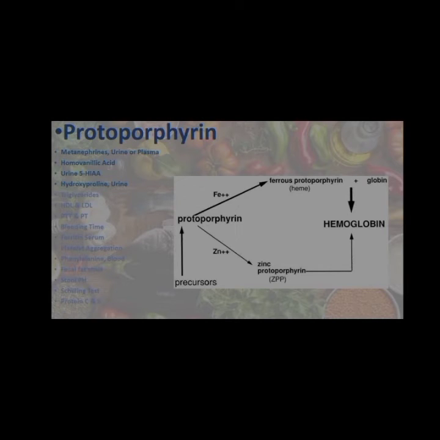Free erythrocyte protoporphyrin is a hemoglobin precursor that is increased in iron deficiency, lead toxicity, and erythropoietic porphyria. The patient should not have consumed alcohol in the last 24 hours, and it is proposed not to have taken any medication in the past week.